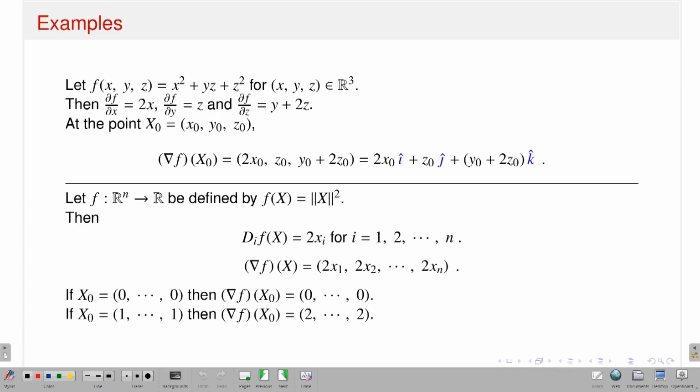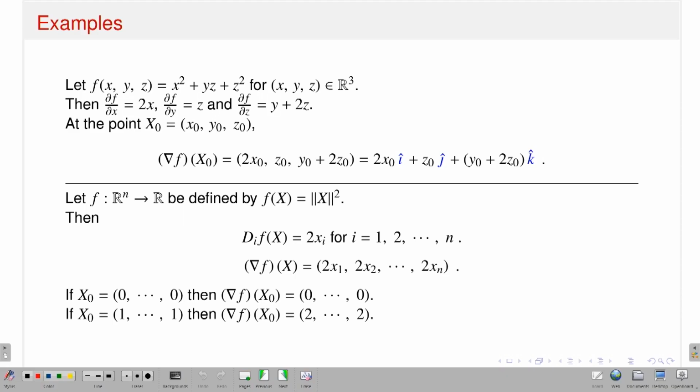Let us see some examples. Of course, I should say that if I have a function f from Rn to R, and if my function is differentiable, that means total derivative exists, it implies that directional derivative exists and in particular partial derivative exists.